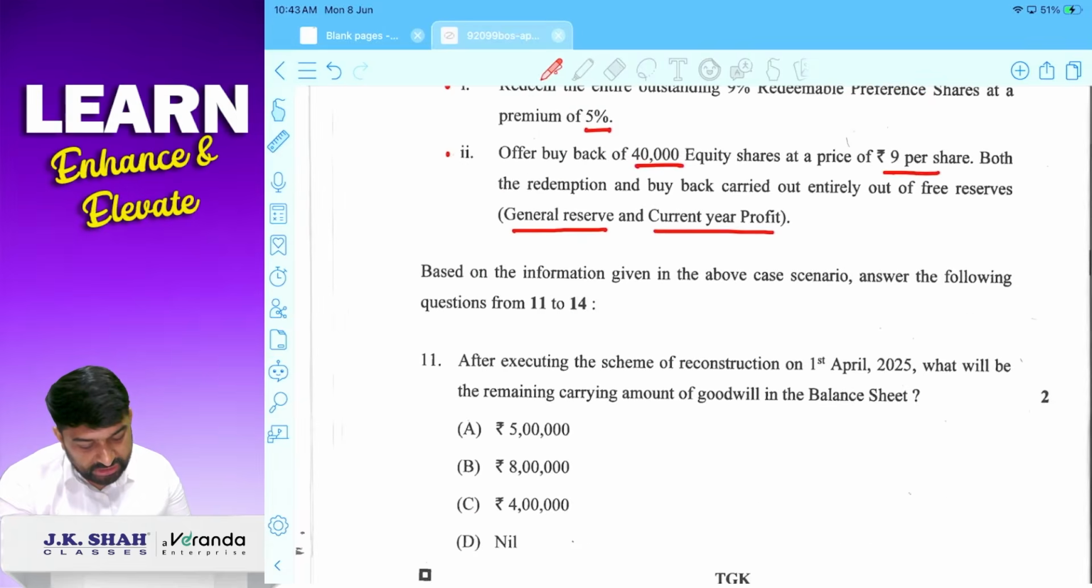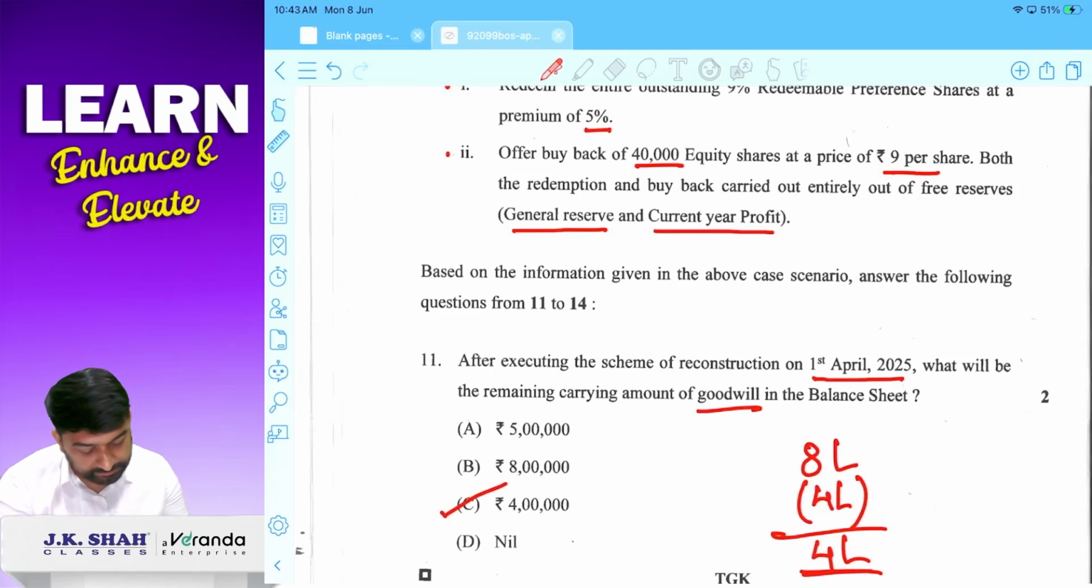Based on the information given in the above case scenario, answer the following questions from 11 to 14. After executing the scheme of reconstruction on 1st April 2025, what would be the carrying amount of goodwill? So how much goodwill was left? 4 lakhs, I hope you remember. Total 8 lakhs it was, we wrote off 4 lakh, so 4 lakh remained.